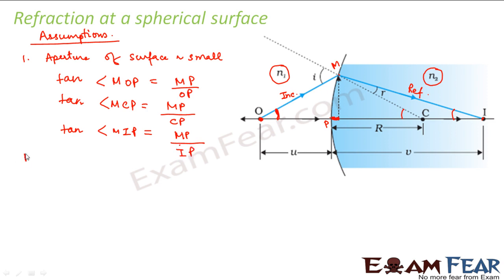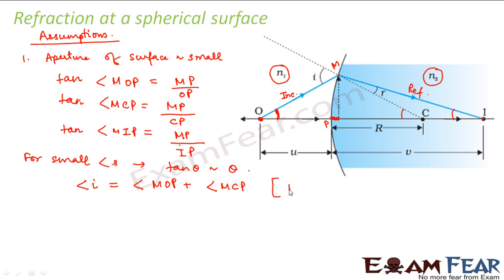Now for small angle approximations, for small angles, we can say that tan theta can be written as theta, right? So in this case, angle I can be written as angle MOP plus angle MCP.